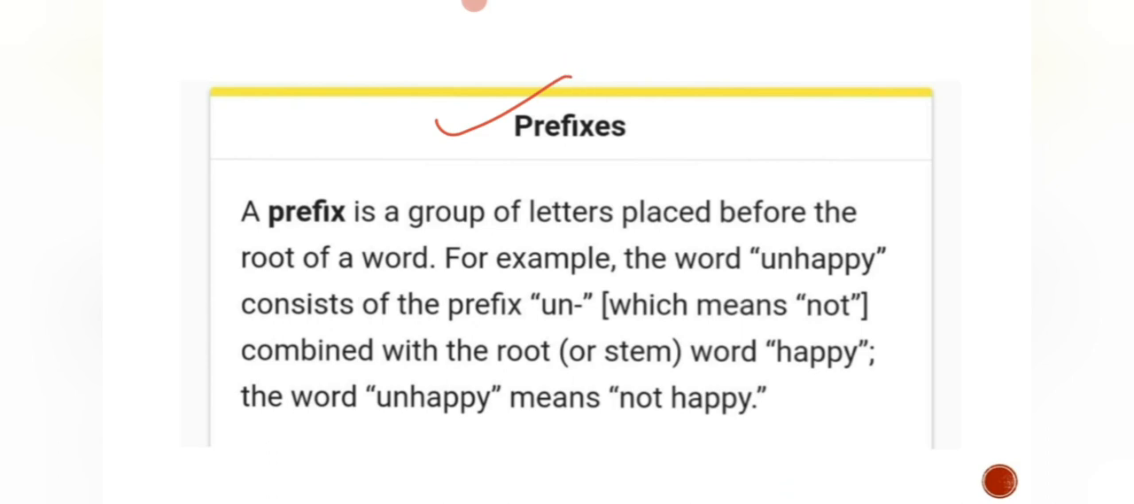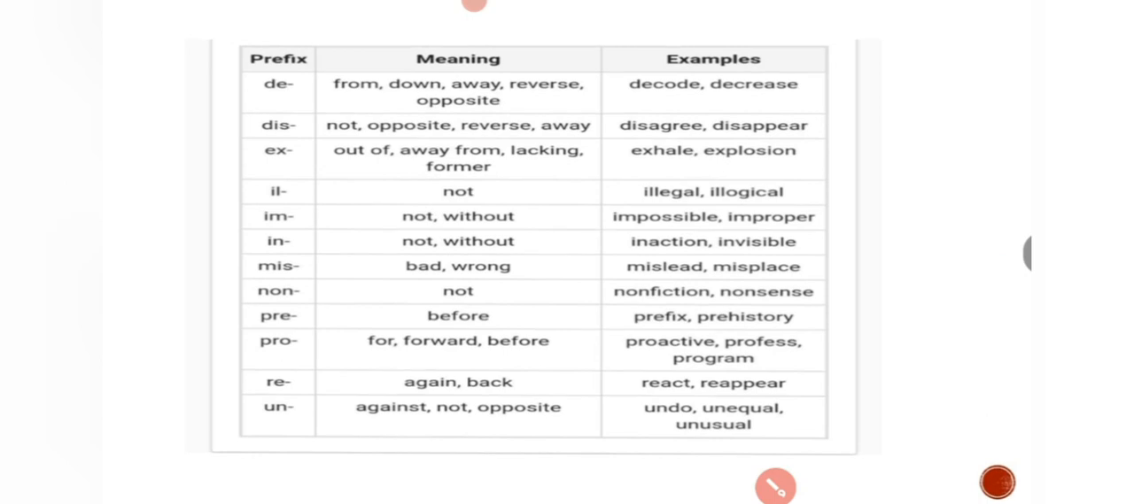Getting? Prefix, it is a word or a group of letters which is used before a word. Before a word, that may be a root word, main word you can call. For example, happy, unhappy. So un, it is what? Prefix, right? It is not required to know the meaning, just you need to understand prefix, it is a word which is used before a word. If you want more examples, here it is. Dis, ex, il, im, in, mis, non, pre, pro, re, un. So these are the prefixes.